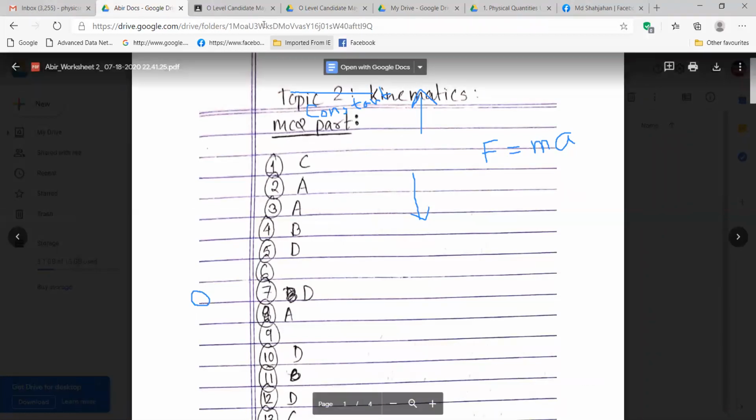You cross it and then write the correct answer C, and also write the explanation. I just told you that resultant force is zero. Then according to Newton's second law, acceleration will also be zero.